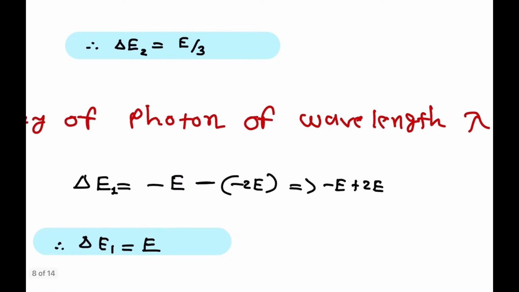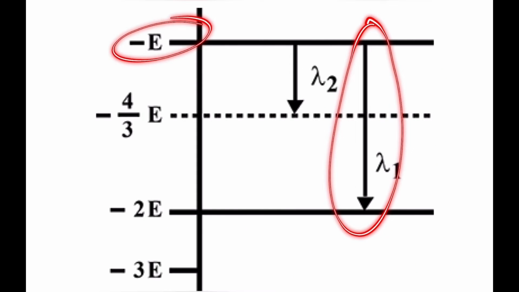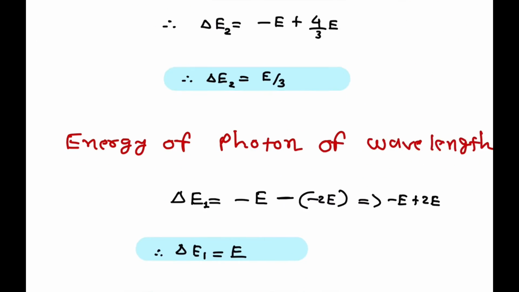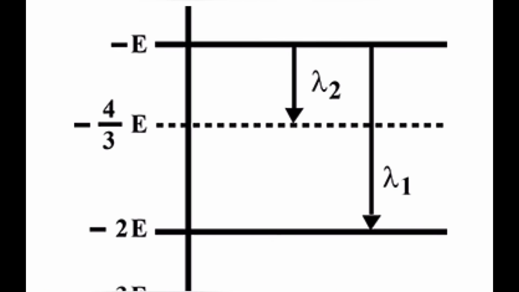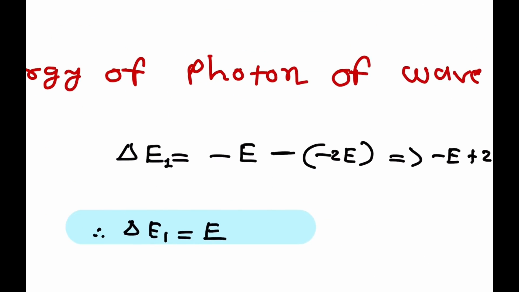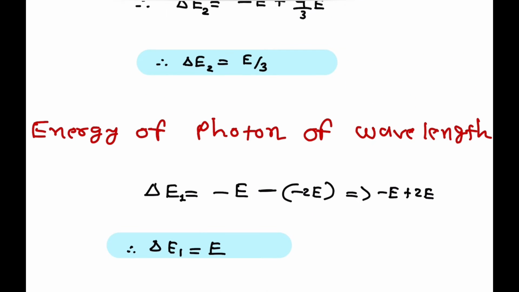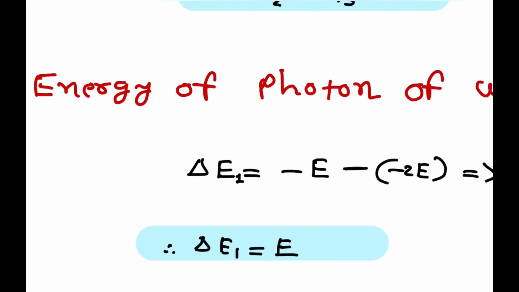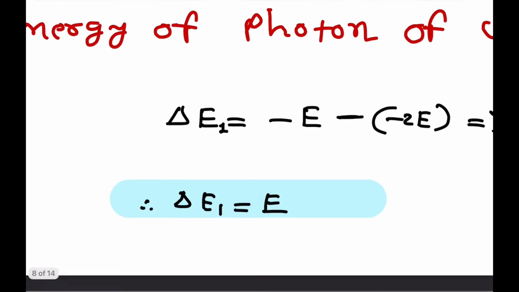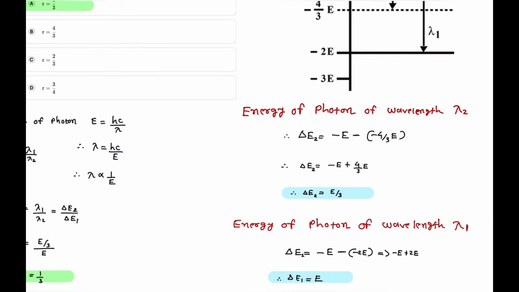Now the energy of photon of wavelength corresponding to lambda 1, that is between minus E and minus 2E. That means delta E1 is equal to minus E minus minus 2E, the energy difference between these two states, that is minus E plus 2E. So delta E1 is equal to E. So delta E1 is equal to E, and delta E2 is equal to E by 3, corresponding to lambda 2 wavelength.